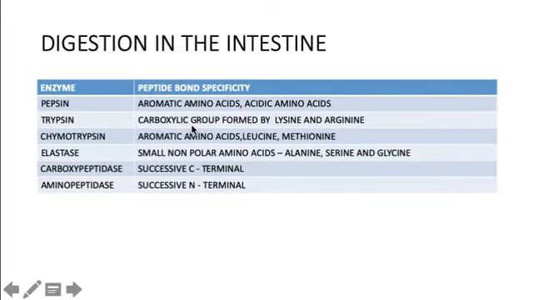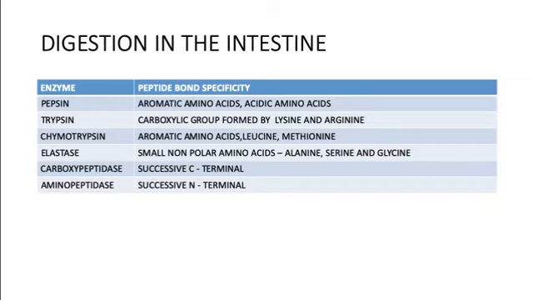Trypsin acts on the carboxyl group formed by the lysine and the arginine amino acids. The chymotrypsin acts on the aromatic amino acids, leucine and methionine. The elastase acts on the small non-polar amino acids like alanine, serine and glycine. The carboxypeptidases act on the successive C terminals, and the aminopeptidases act on the amino terminal. So this is known as the peptide bond specificity of the enzymes secreted in the intestine for the digestion of proteins, right? So this is the specificity.